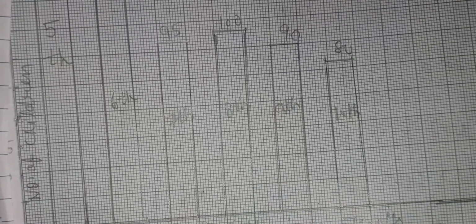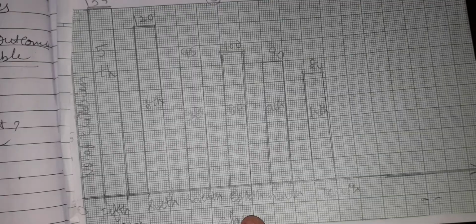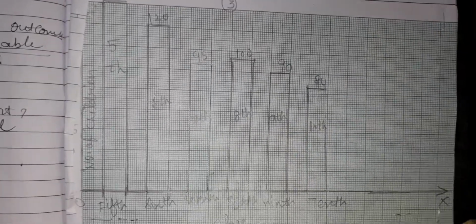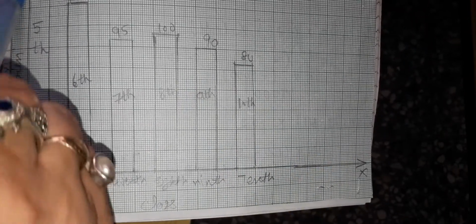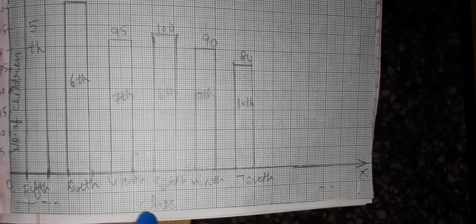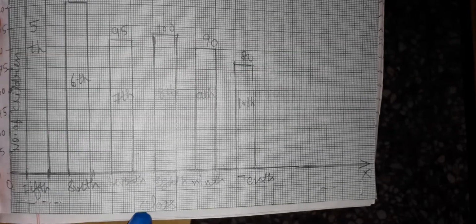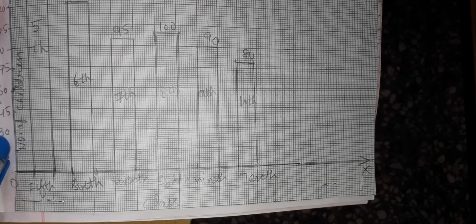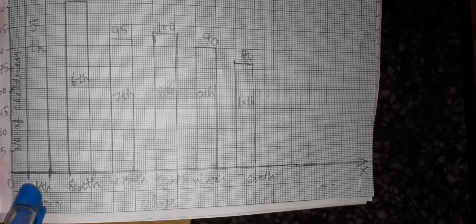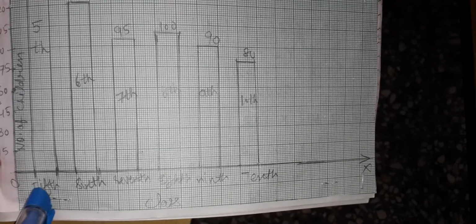Okay, wait a minute. This is the graph. In this graph, I am taking OX, OY, the X-axis and Y-axis. On the X-axis I am taking classes and on the Y-axis I am taking the number of students or number of children. In 5th class there are 135 students.